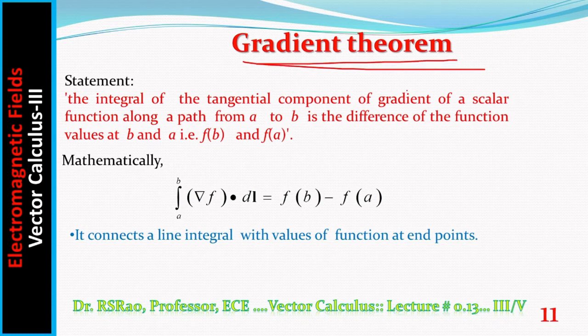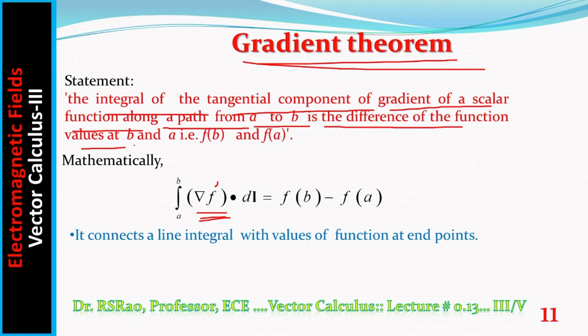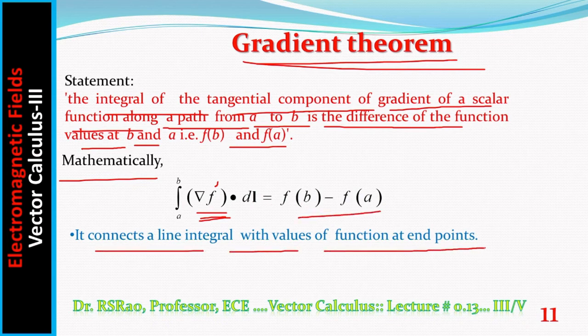It involves the gradient, grad f, where f is a scalar function. Grad f is the gradient of function f. Statement: the integral of the tangential component of the gradient of a scalar function along a path from a to b is the difference of the function values at b and a. Mathematically, the integral from a to b of grad f dot dl is equal to f(b) minus f(a). It connects a line integral with the values of the function at points.